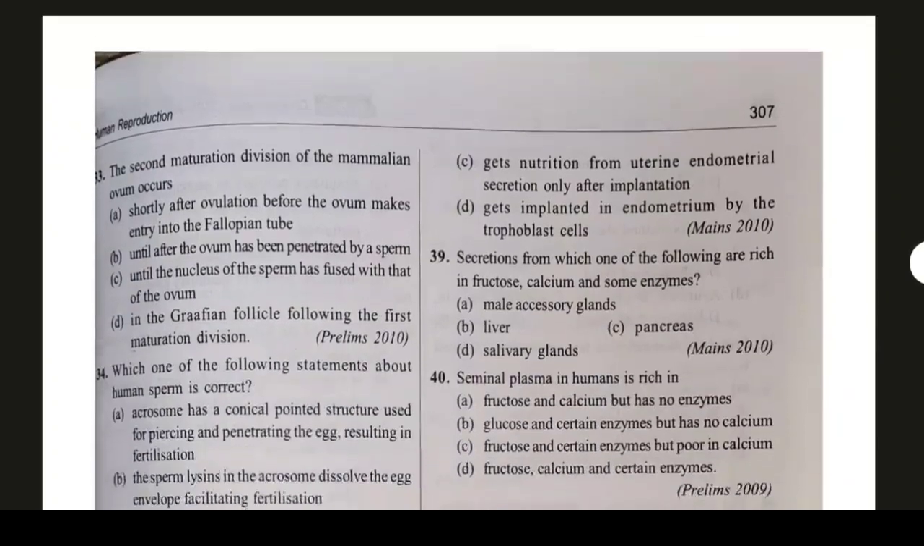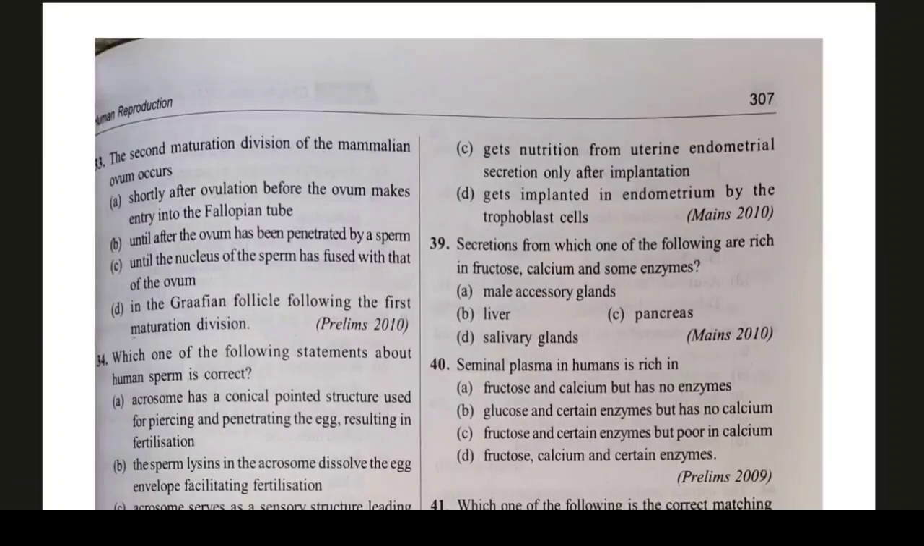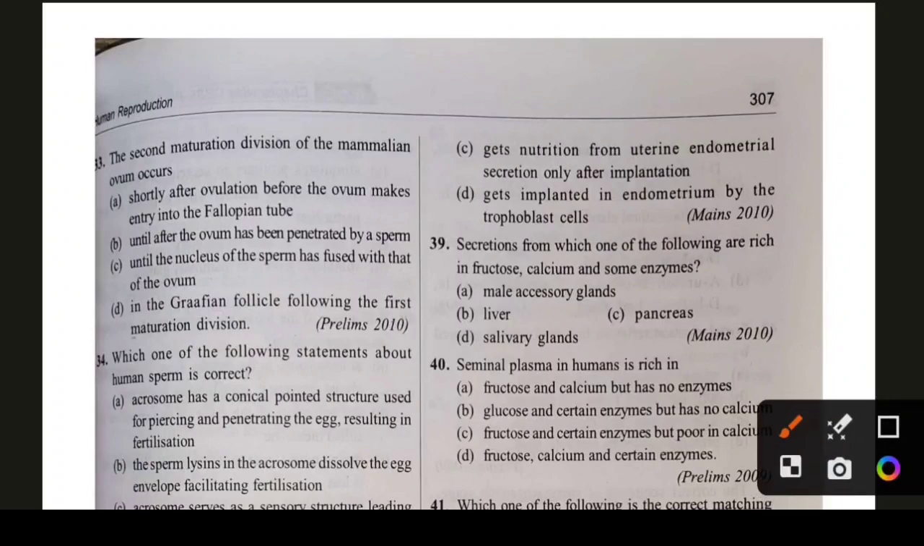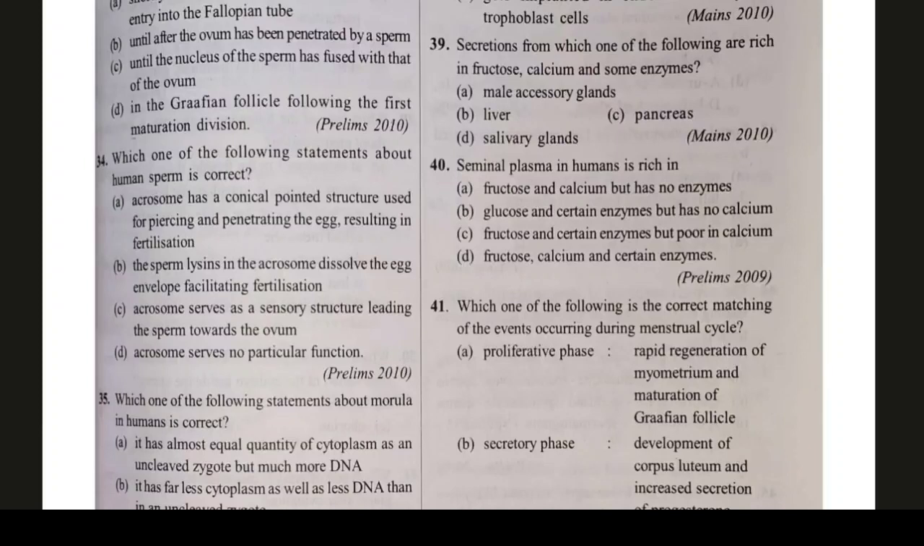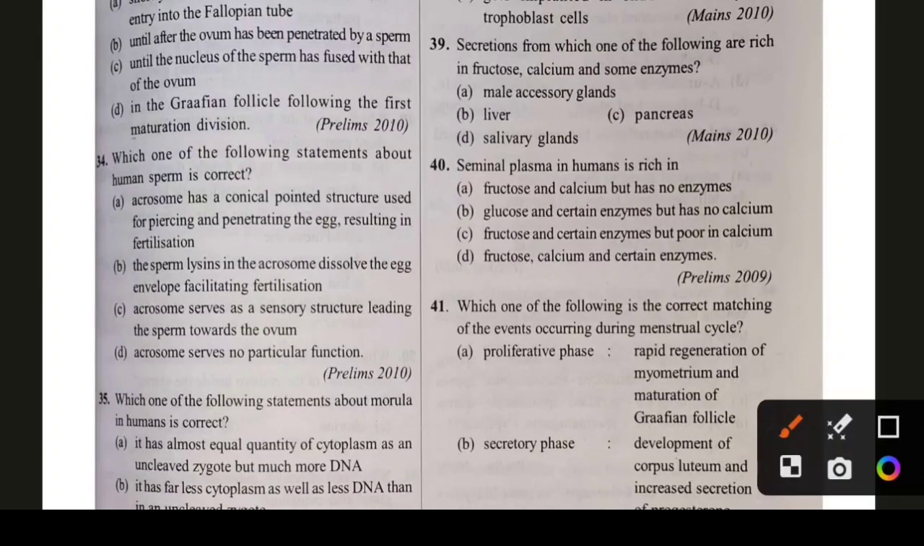Question number 33. The second maturation division of mammalian ovums occurs until after the ovum has been penetrated by a sperm. Okay. Question number 34. Which one of the following statements about human sperm is correct? The correct statement is option B. The sperm lysins in the acrosome dissolve the egg envelope, facilitating fertilization. Again, the acrosome reaction and the cortical reaction are very much important.